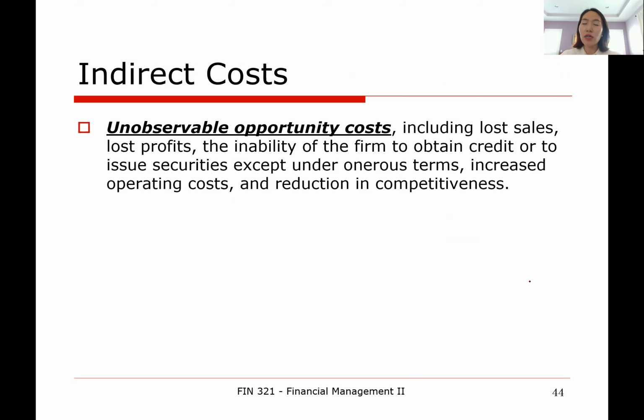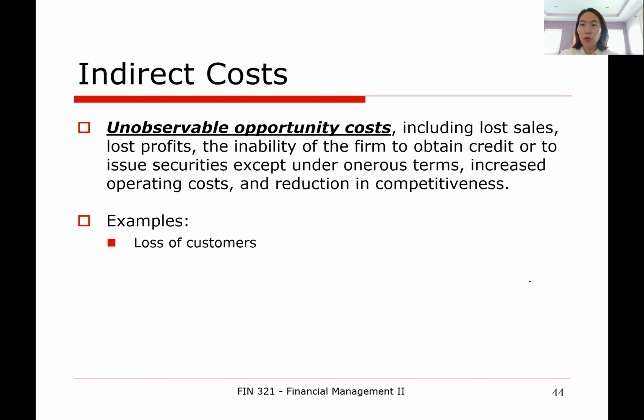So what are the indirect costs of financial distress? Indirect costs of financial distress are all unobservable opportunity costs that happen due to the fact that the firm is in or near bankruptcy. It includes loss of customers. When you hear that the company is in or near bankruptcy, will you buy the products from the company when you have other alternatives from other companies?